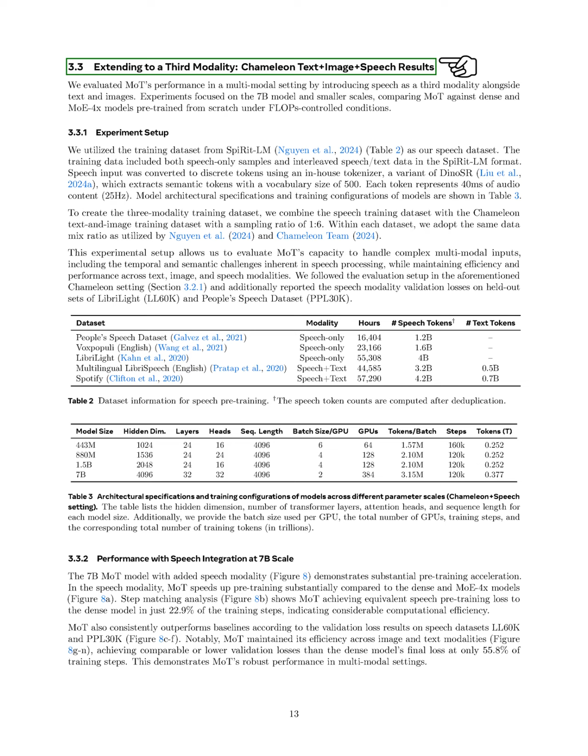Validation loss results across these scales remained consistent with the training loss trends, demonstrating that Mo's advantages extend across various model sizes, highlighting its efficiency for large-scale multimodal generative tasks. Section Summary. In this section, we describe our use of mixed modal training data and tokenizers, evaluating the 7B model's performance on various datasets while comparing different model scales and architectures. We highlight the mixture of transformers, Mo, architecture's significant pre-training acceleration, particularly in the image modality, and its consistent performance advantages across multiple model sizes compared to dense models and Mo4X baselines.